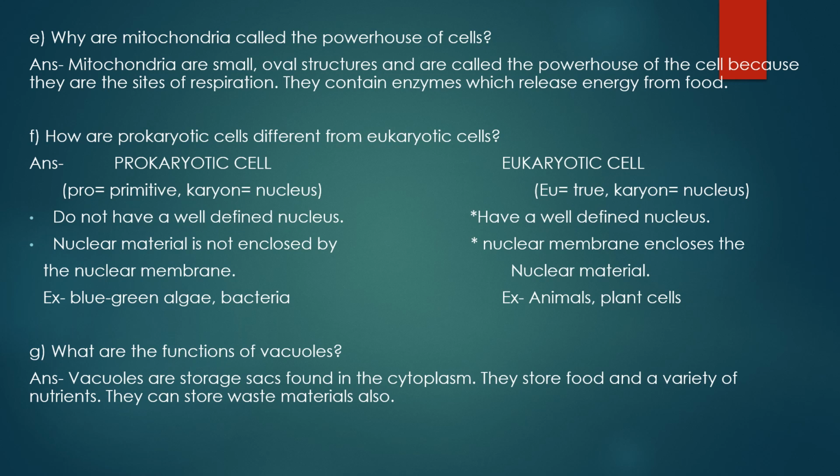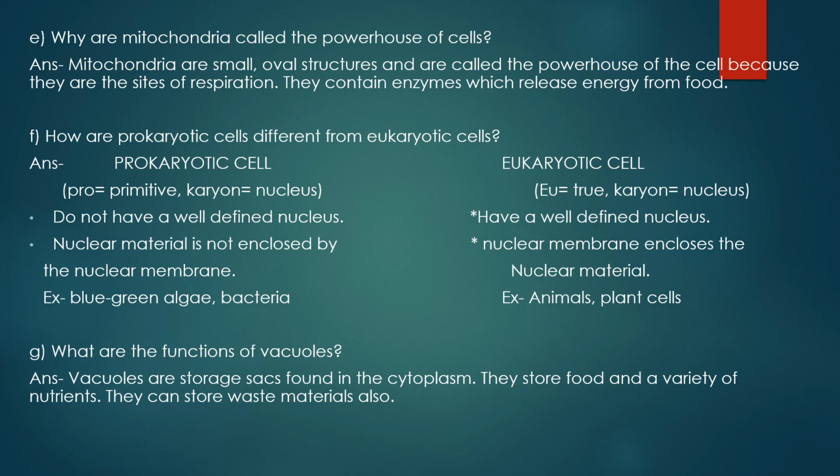So if you remember, when we have studied about the structure of mitochondria, there also we have discussed that mitochondria, they are the main site of cell respiration. They are the main seat of cell respiration. And what do they do? They use the oxygen and bring about the oxidation of food. Oxidation of food, if you remember in class 7, we have studied the chapter respiration, and where we have seen that food gets oxidized and gets broken down into different substances to release energy.